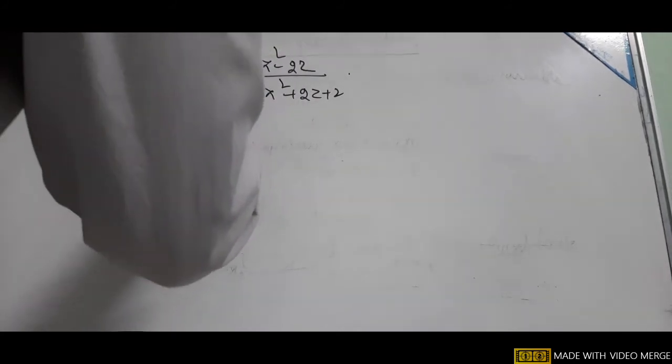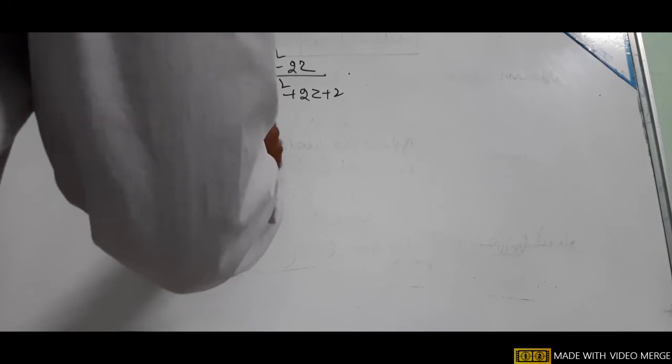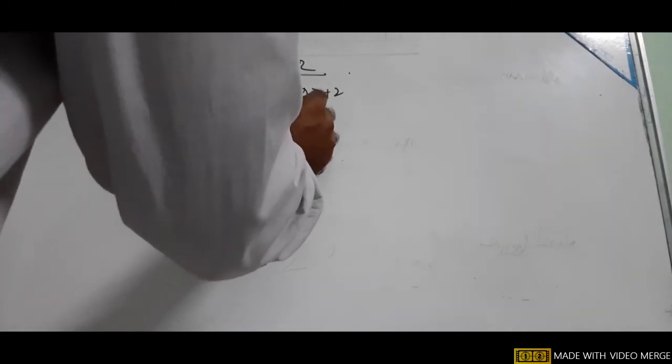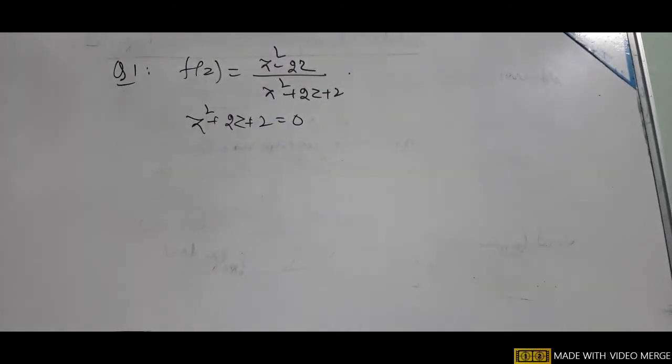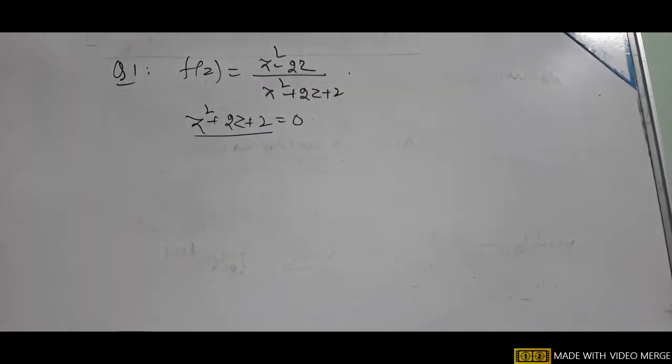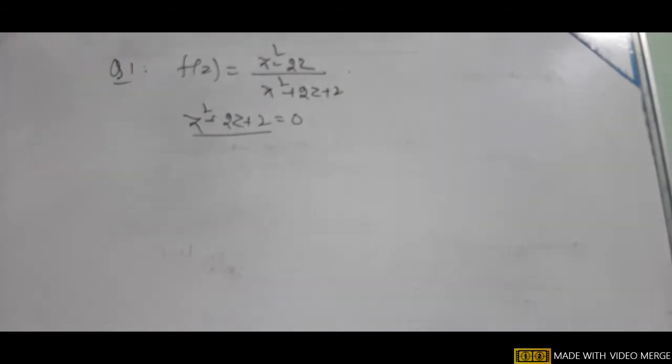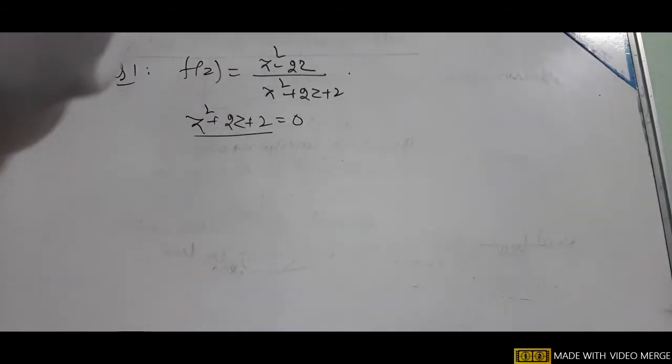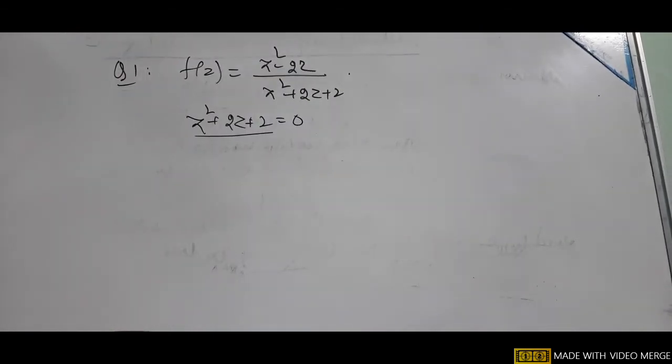So here z square plus 2z plus 2 equal to 0. This is a quadratic equation, so it will have two roots, given by minus b plus minus root over b square minus 4ac divided by 2a.